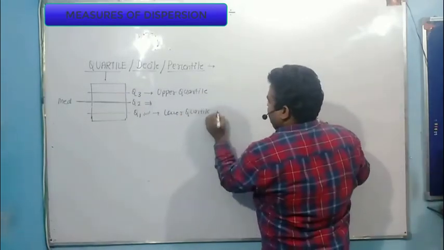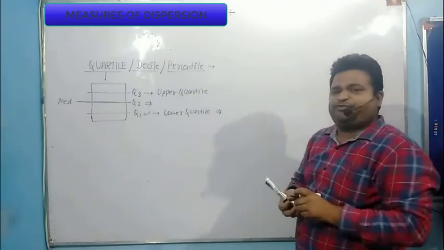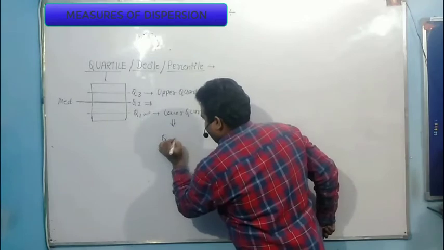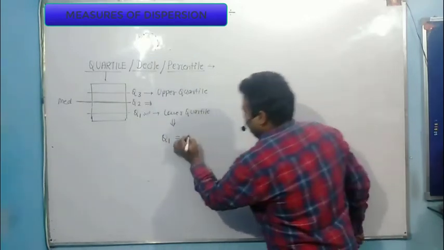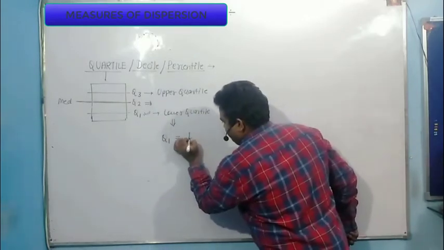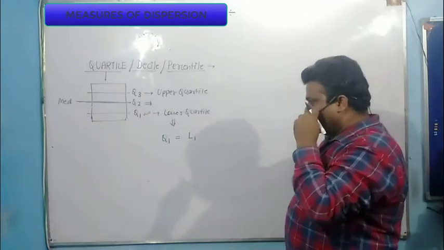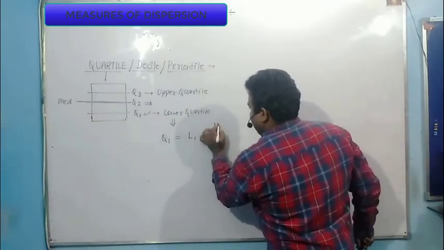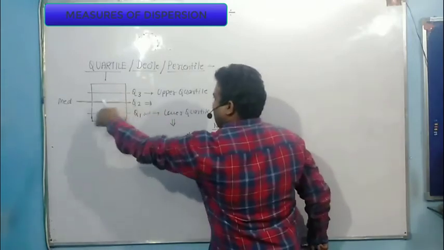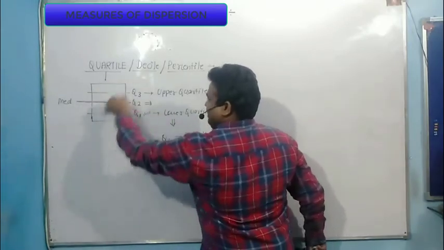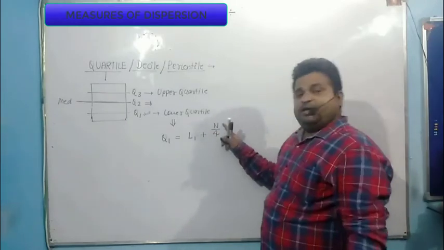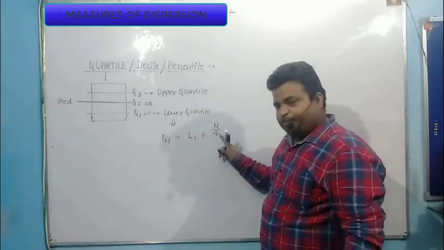Now, what is the formula of lower quartile Q1? The formula of Q1 will be L1, the lower limit of first quartile value, plus n by, since you divide the entire data into 4 equal parts, n divided by 4.